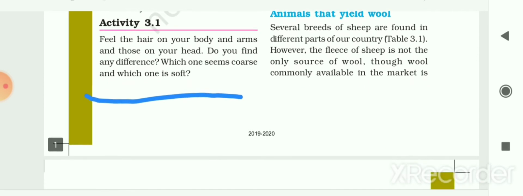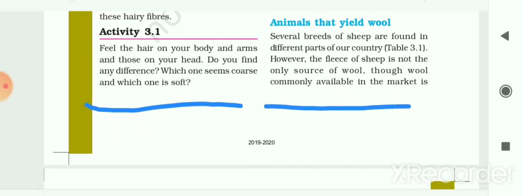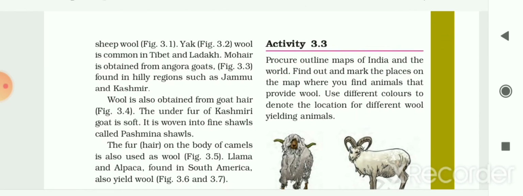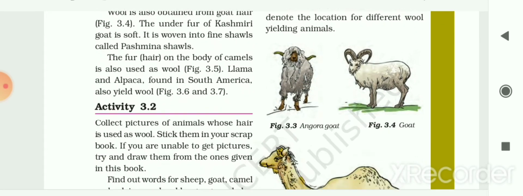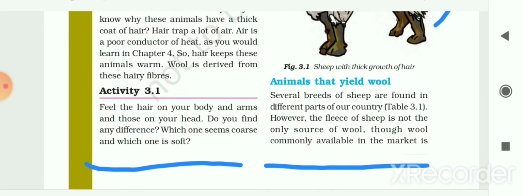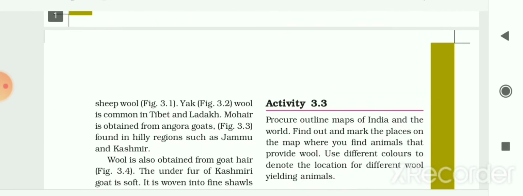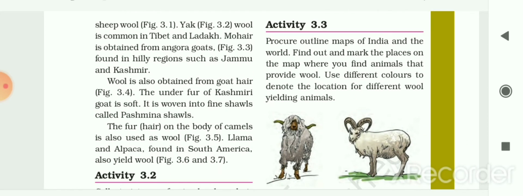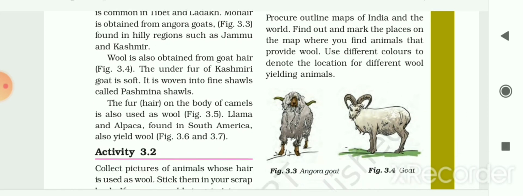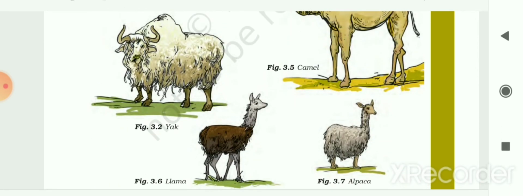Animals that yield wool. Several breeds of sheep are found in different parts of our country. That is given to you in the next table, table 3.1. We will see this further. However, the fleece of sheep is not the only source of wool, though the wool commonly available in the market is sheep wool. You have already seen sheep wool in this picture. Then yak wool is commonly found in Tibet or Ladakh. That is shown to you here in figure 3.2.